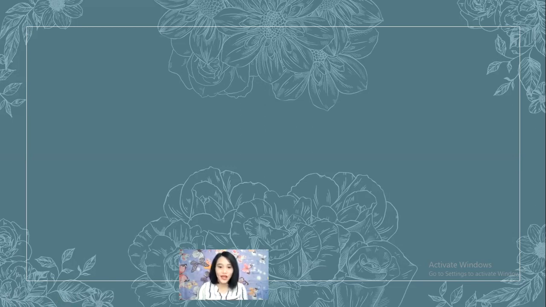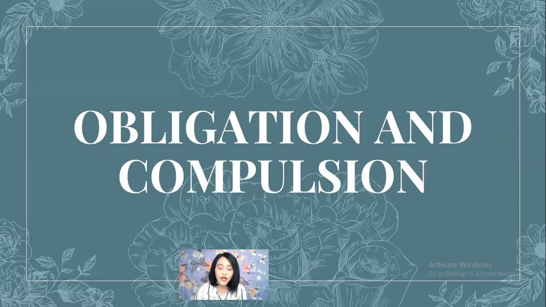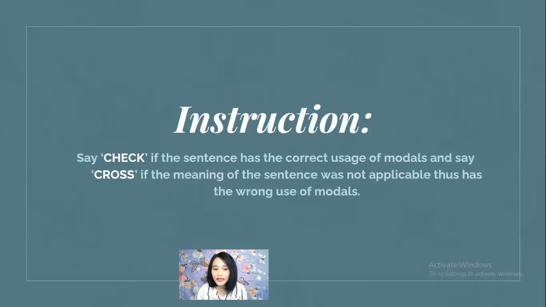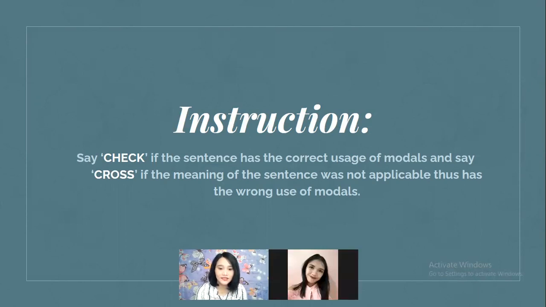Morning, ma'am. So today we're going to talk about modal and non-modal verbs, specifically of obligation and compulsion. And this time we're going to use examples. Now, for our activity, the instruction is to say check if the sentence has the correct usage of modals and say cross if the meaning of the sentence was not applicable, thus has the wrong use of modal. So is that clear? Yes, ma'am. So let's start.